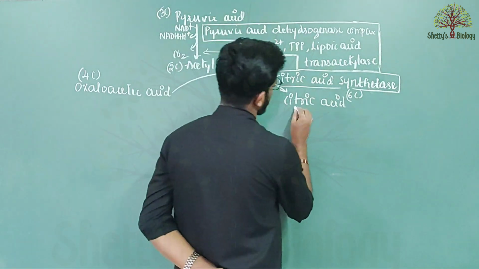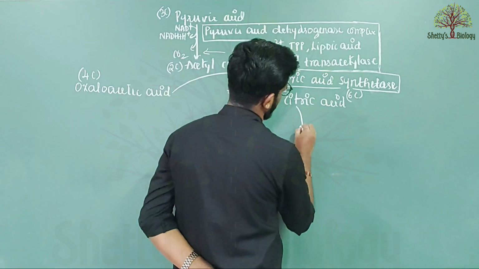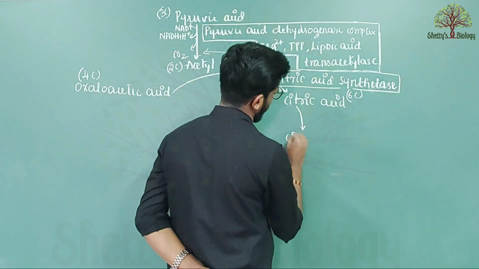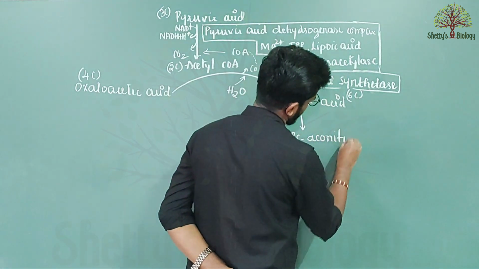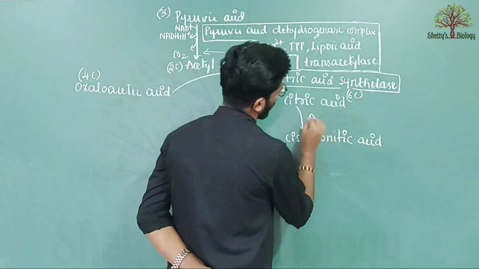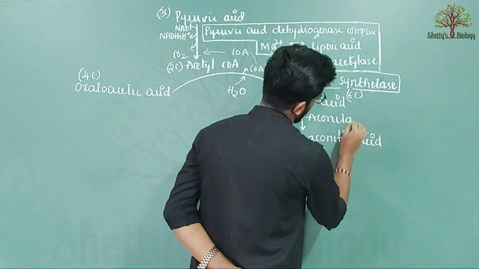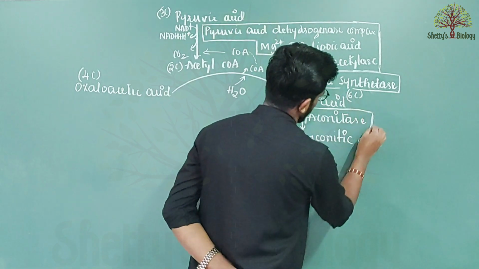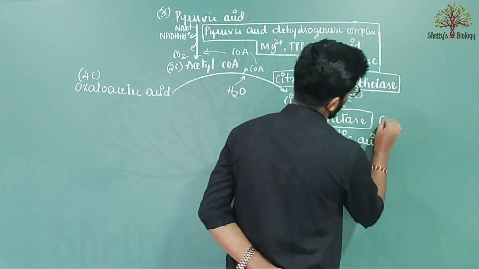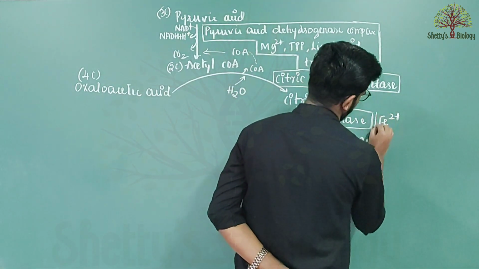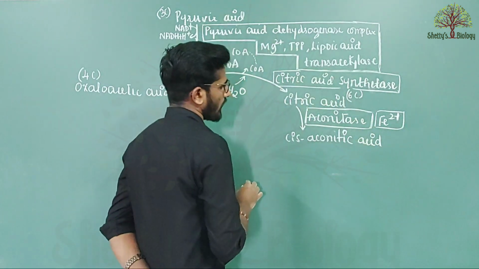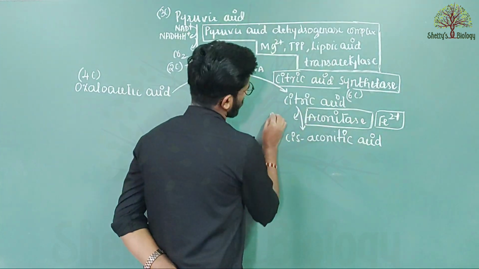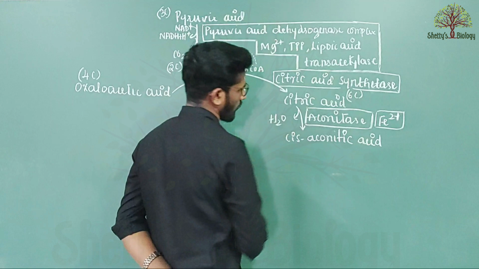Now this citric acid is converted into cis-aconitic acid by the enzyme called aconitase with the help of the mineral Fe2+, by releasing a molecule of water.